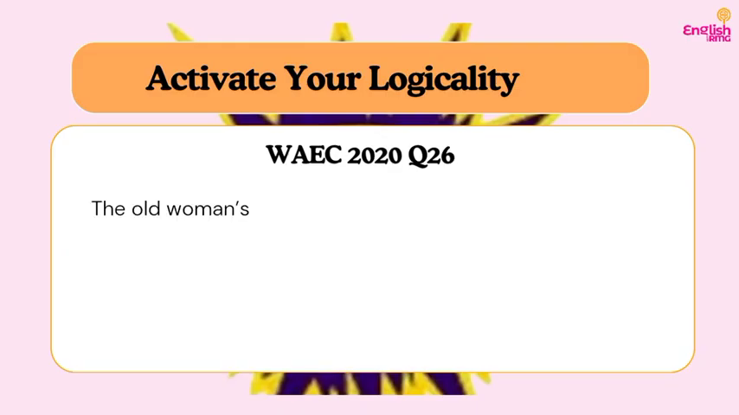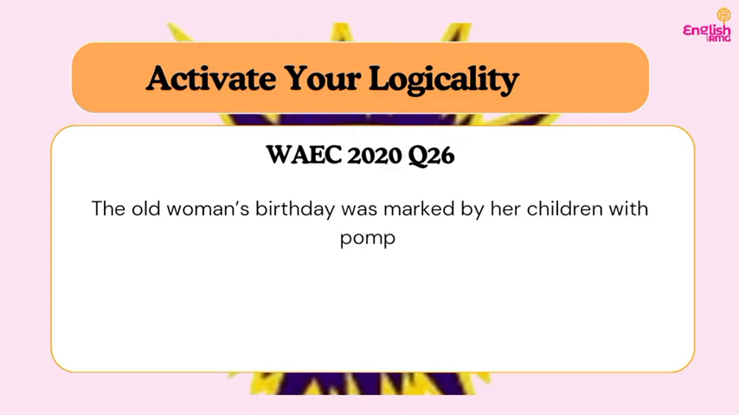So now let's move on to the next question, which is question 26 from the 2020 WAEC past question. It reads, the old woman's birthday was marked by her children with pomp. So now let's activate our common sense. An old woman's birthday marked by her children. Obviously, the children are going to want an elaborate celebration for their old mom. Do you understand? Because they'll be like, oh, this is the best time to celebrate our mom. So with pomp, even though we don't have prior knowledge, just by activating our logicality, we can say it means that they are going to have an elaborate birthday.